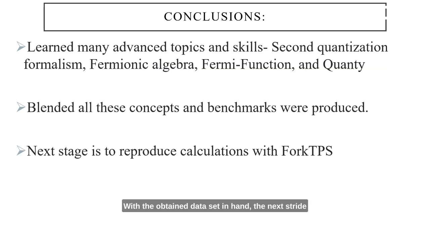With the obtained dataset in hand, the next stride in research is to employ the Fock TPS code. This endeavor aims to replicate the benchmark embedding Hamiltonian, followed by the computation of the expectation values of the double occupancy. These results will then be compared to those derived from the Quanti calculations. Furthermore, the potential of Fock TPS to handle significantly larger sets of bath sites offers the promising outcome of improving the effectiveness of the GGA algorithm to ultimately further progress in many fields, such as material science, medicine, engineering, and so many more.